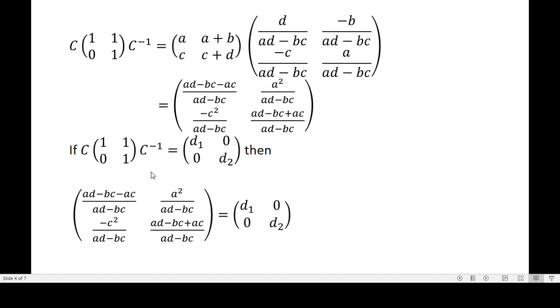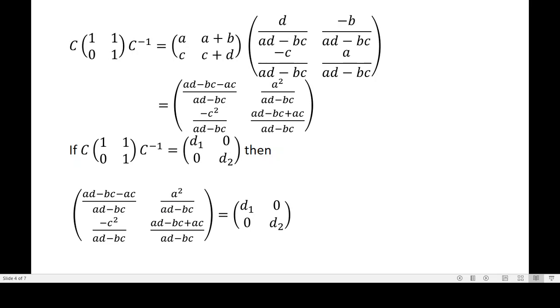Are you following? These two elements must be 0. For this to be 0 and this to be 0, A equal to 0 and here C equal to 0. So for this to be a diagonal matrix, the elements other than the diagonal elements must be 0. Therefore A is equal to 0 and C is equal to 0.